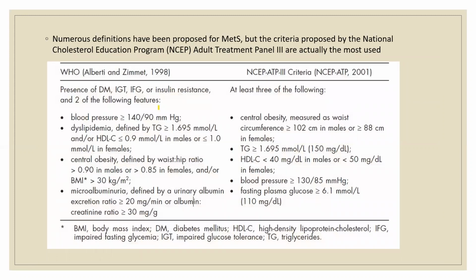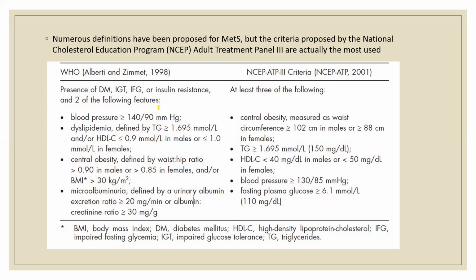In 1998, WHO mentioned the presence of diabetes mellitus and the following factors. You can see blood pressure, diabetes, impaired glucose tolerance, obesity, and microalbuminuria, that means presence of albumin or proteinuria. But then we accept the NCEP, the National Cholesterol Education Program criteria in 2001, which said that at least three of the following should be present. At least three.